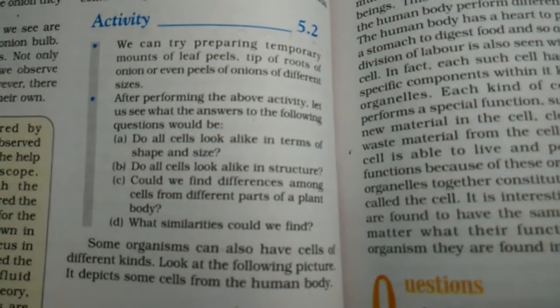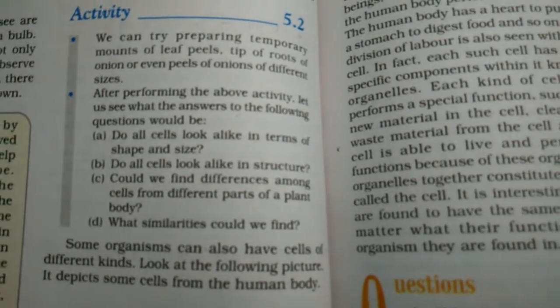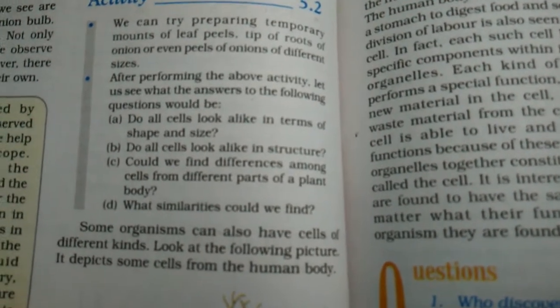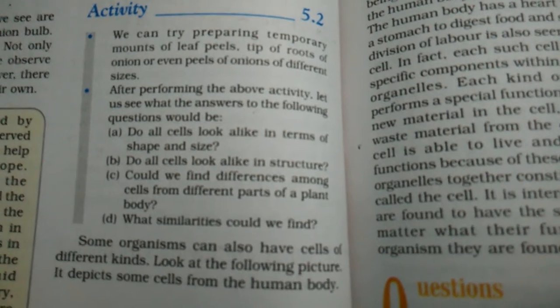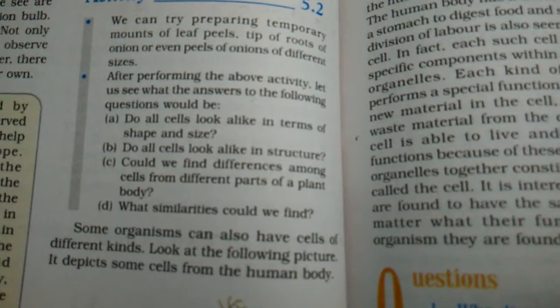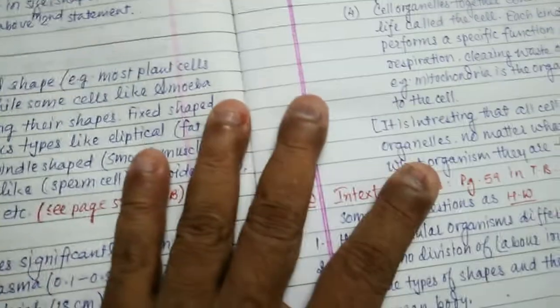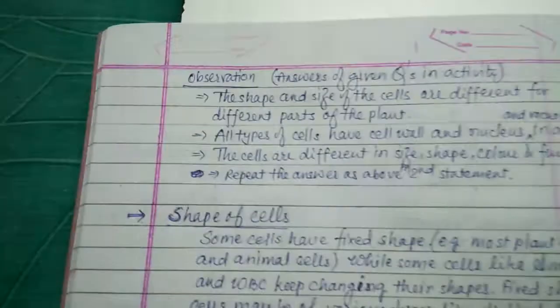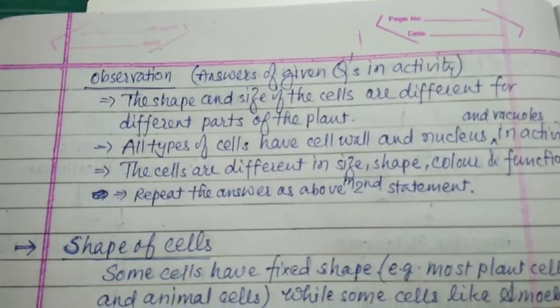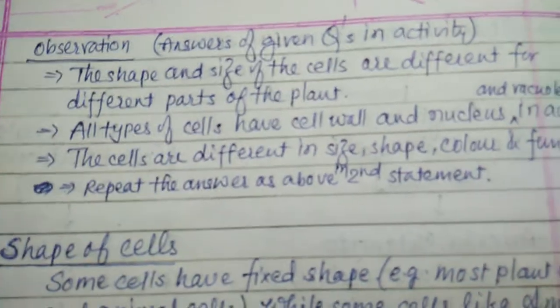So here we prepare temporary mounts of leaf peel, tip of root of onion, or even peels of onion of different sizes. So we have to discuss the size of the cell. Here we answer the question which is asked in the activity.